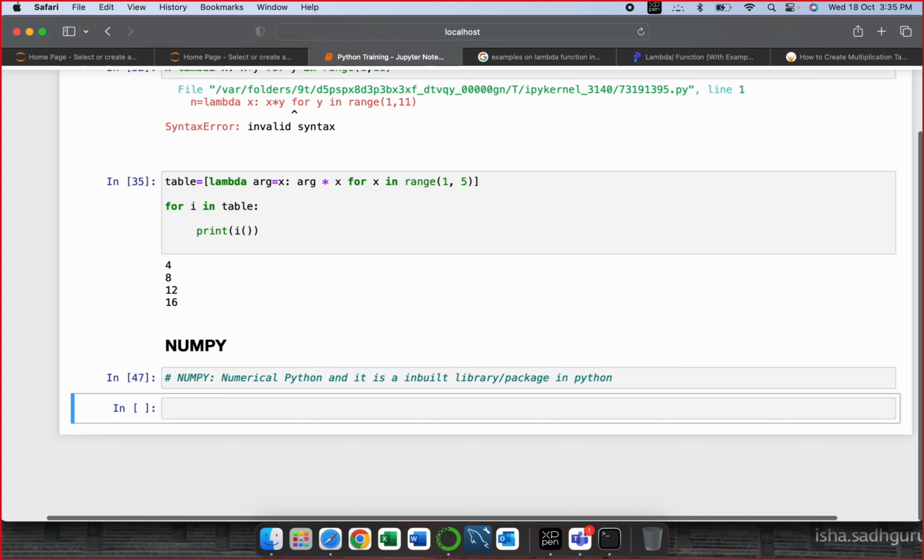All things that we have done earlier, addition, subtraction, multiplication, everything can be done easily by NumPy. We have a lot of functions, lot of variables, lot of keywords in NumPy that can be used to perform any such kind of operation. NumPy is basically used to work with arrays. Arrays are something like a matrix. What is an array?